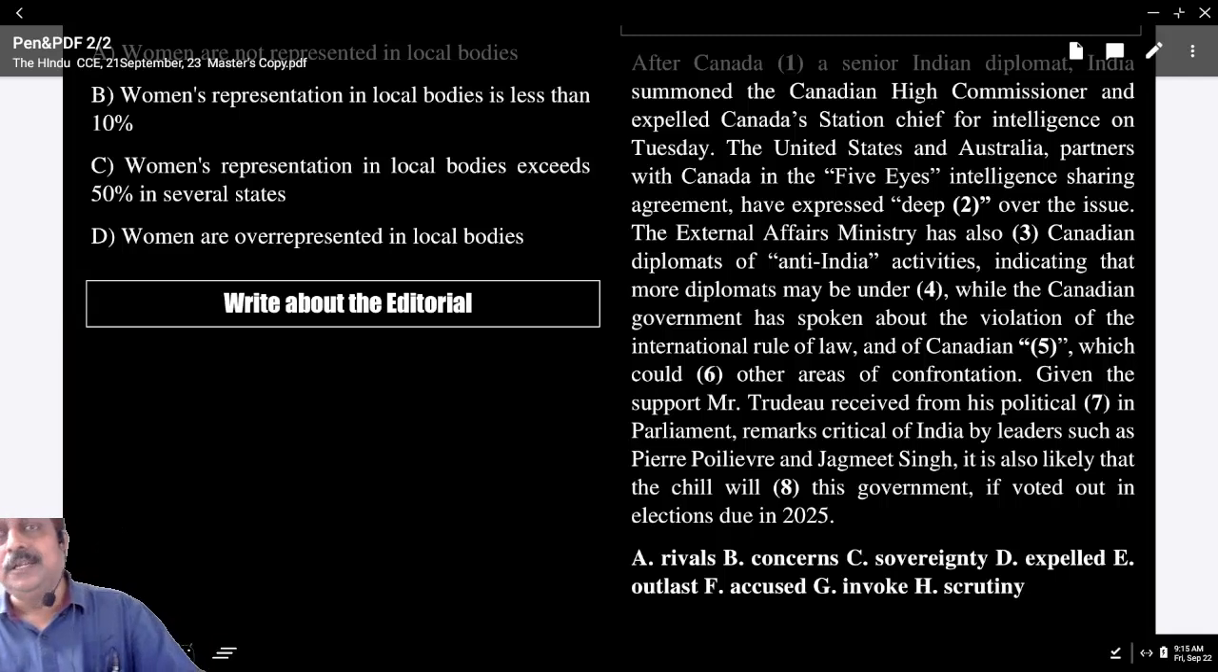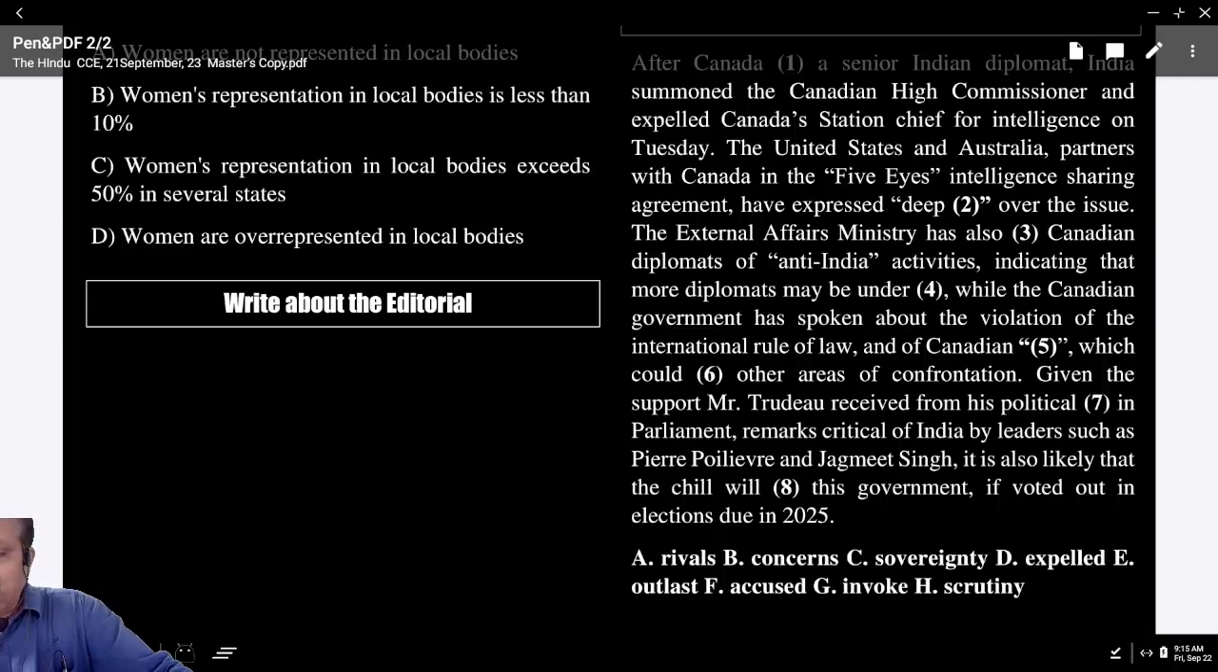Invoke has many meanings. Actually it goes with religion. But in this context it means to bring into effect, cause something to happen. Invoke what? Other areas of confrontation. Given the support Mr. Trudeau received from his political, two combinations you should be aware of. Political rivals, business rivals. So what is the right word here? A is the right word. Political rivals.